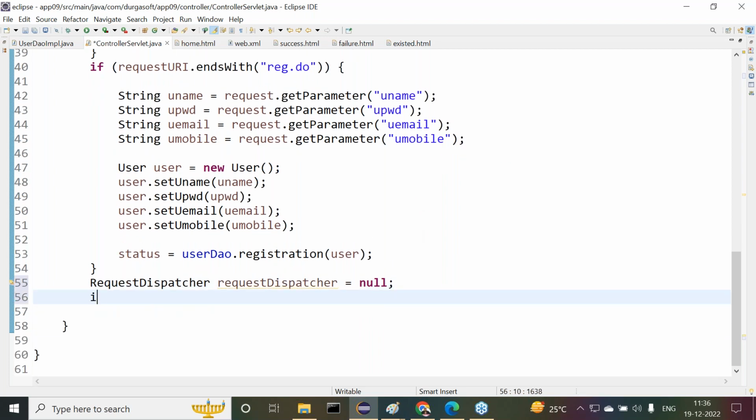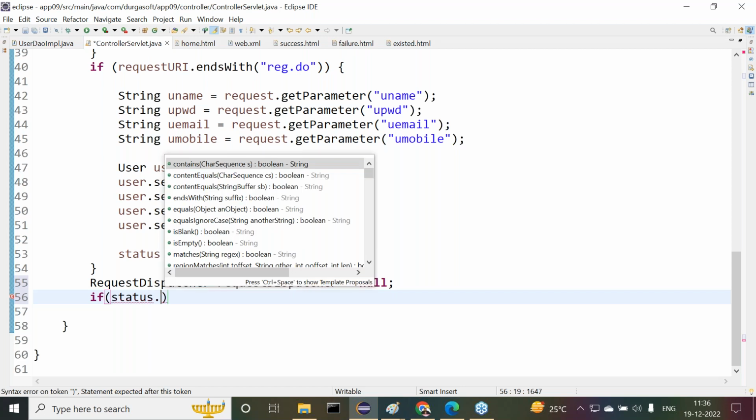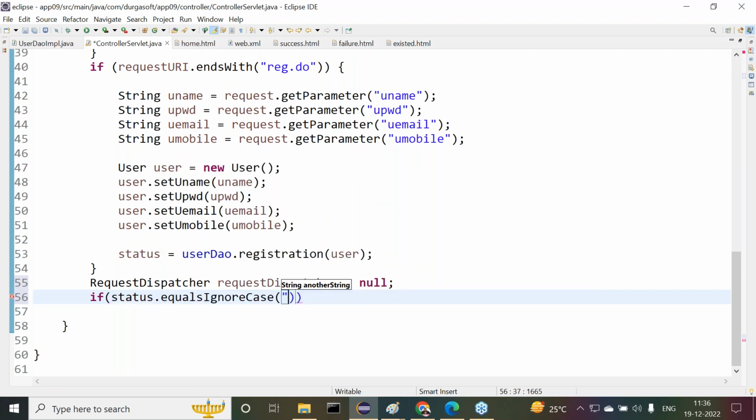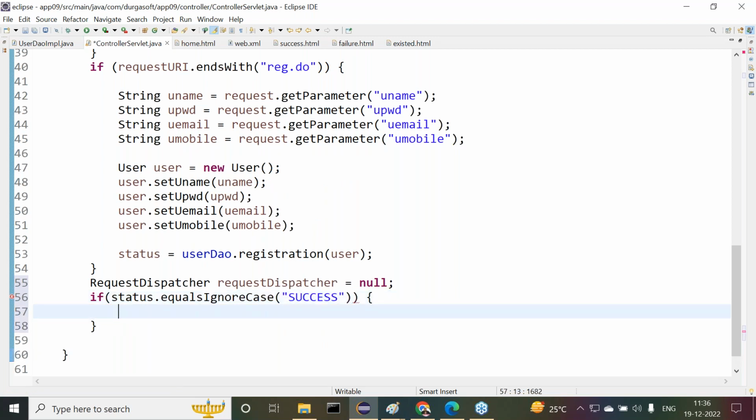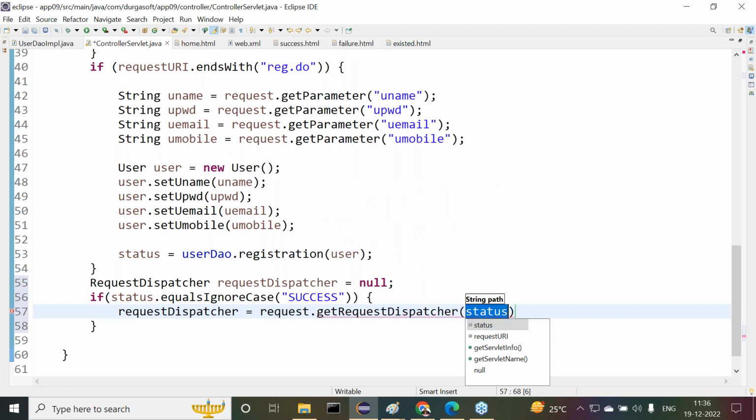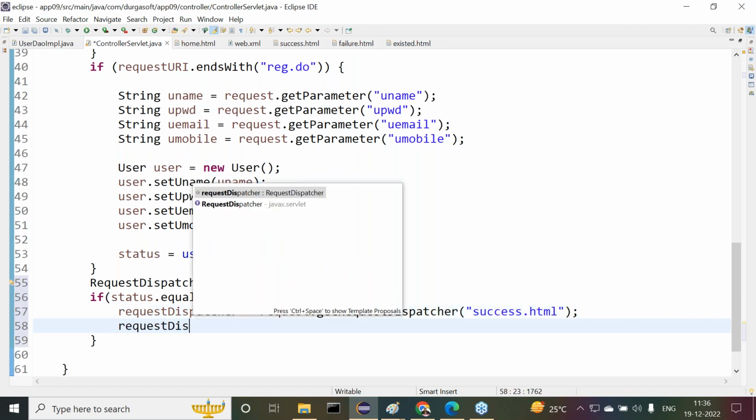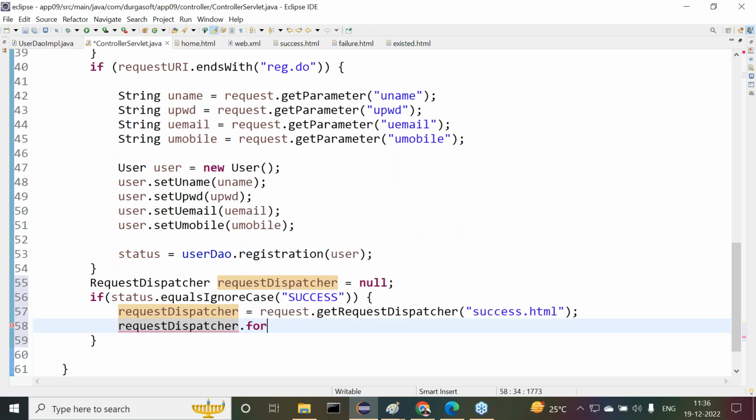I want to take if status dot equalsIgnoreCase of, say for example, success, then requestDispatcher is equal to request dot getRequestDispatcher of, here we have to pass some string. If it is a success, success.html, then requestDispatcher dot forward, here we have to use request and response like this.